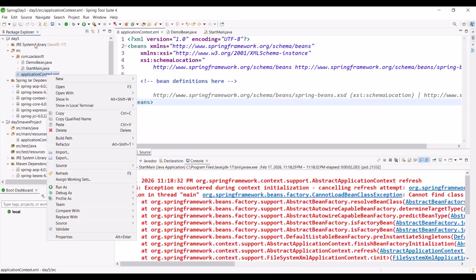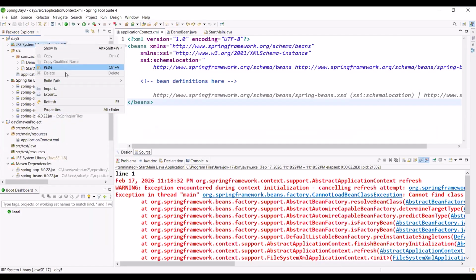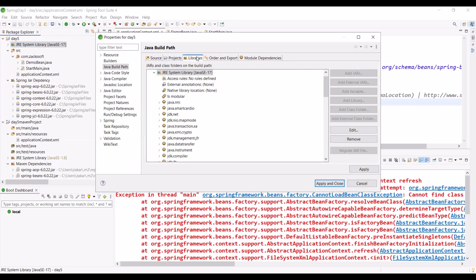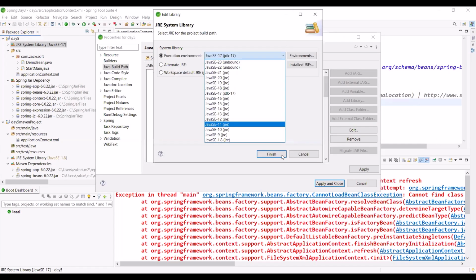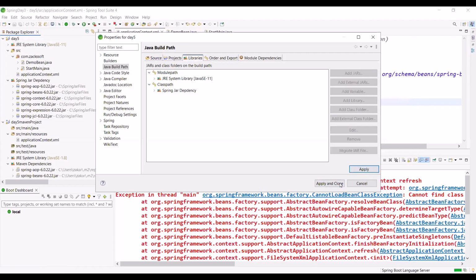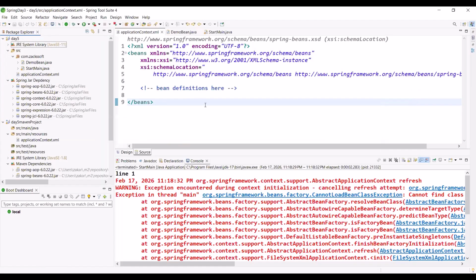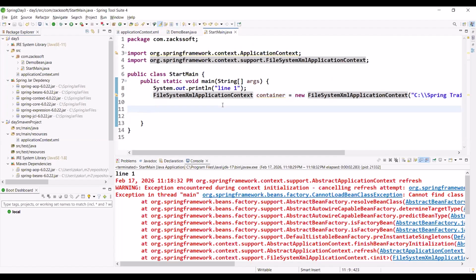And another thing, let me change the build path. Configure build path. Let me change my Java also, under libraries, edit, then change to 11. Finish, apply and close. So first of all, let me run. Right now, let me run. Start. Alt Shift X.